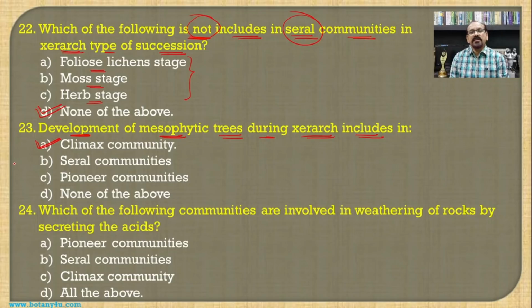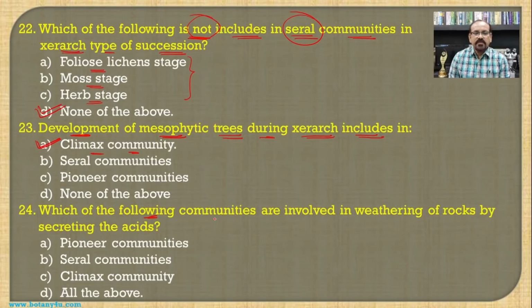Last time we have seen in a hydrosphere that development of the trees or the development of the forest is nothing but the climax community formation. So, in any type of succession, when there is a development of the forest or the trees, that is nothing but the climax formation, and hence the climax community becomes the answer for this question.